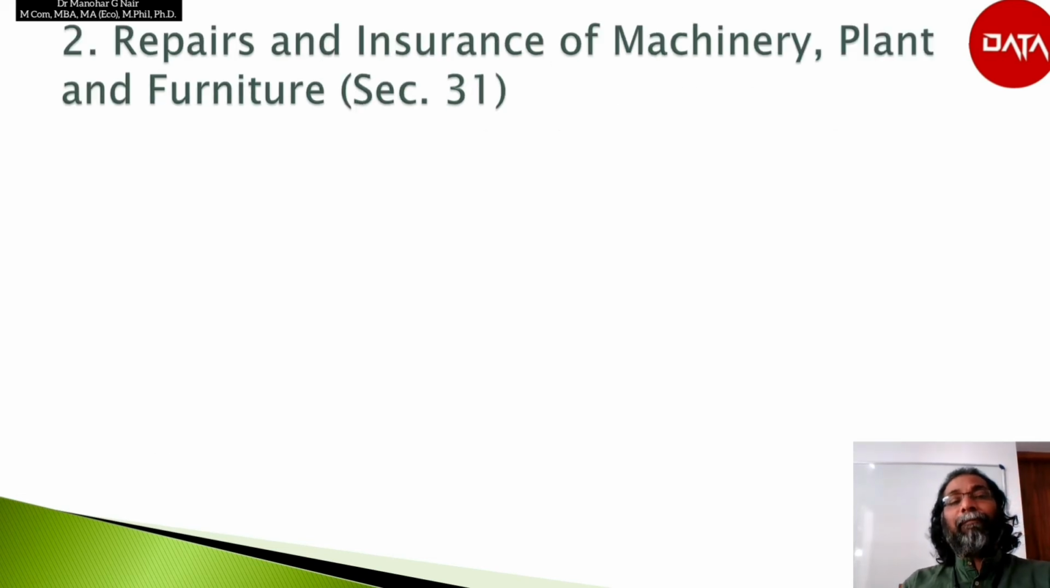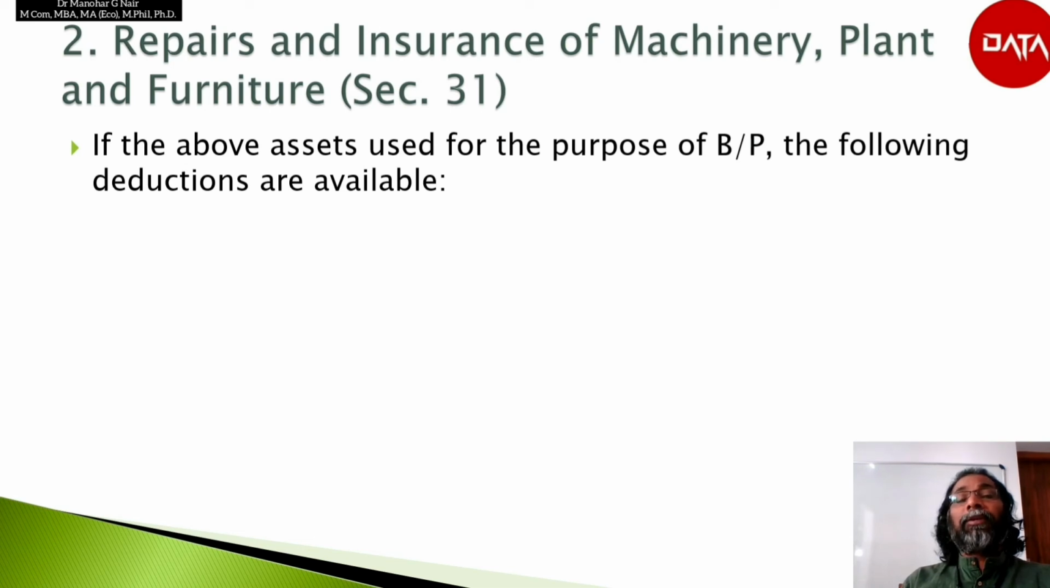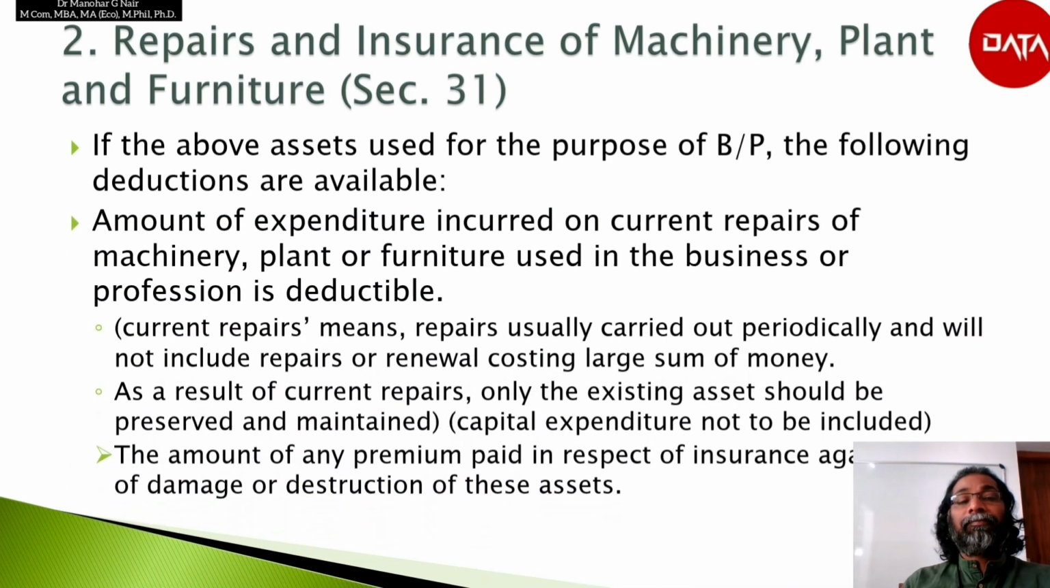The second point is repairs and insurance of machinery, plant or furniture as per section 31. If the above assets are used for the purpose of business or profession, the following deductions shall be available. The amount of expenditure incurred on current repairs of machinery, plant or furniture used for the purpose of business or profession shall be deductible. Here current repairs means repairs usually carried out periodically, and will not include repairs or renewals costing a large sum of money.